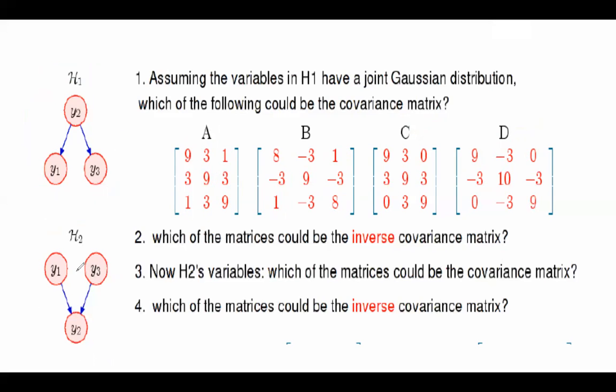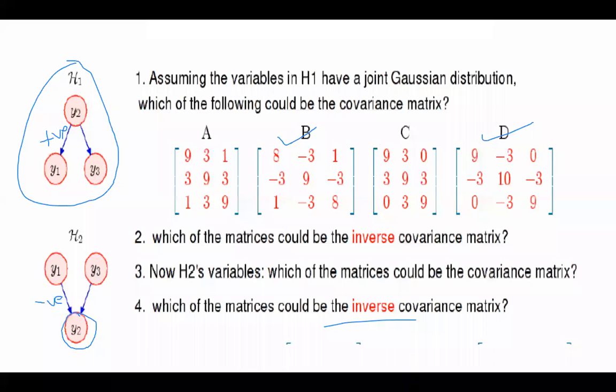So Y1 and Y3 are having an influence on Y2. So in this case, what we have discussed right now is in this case of hypothesis 2, the Y2 is getting input from, is correlated with 2 variables at the same time.